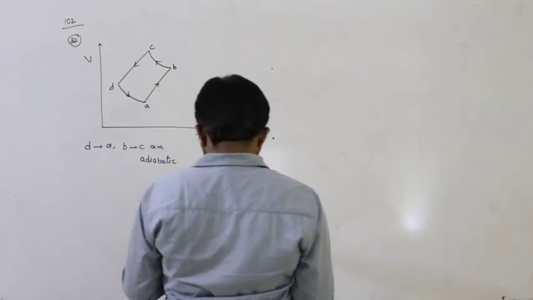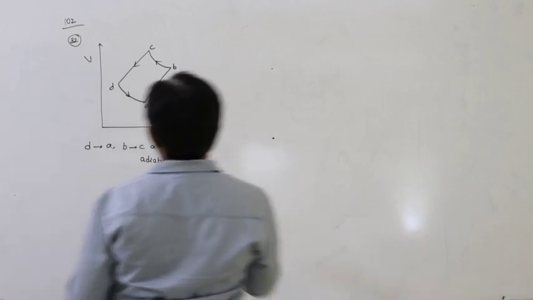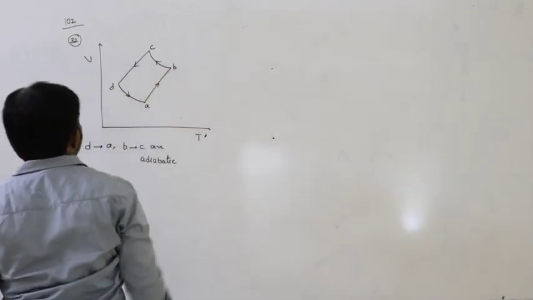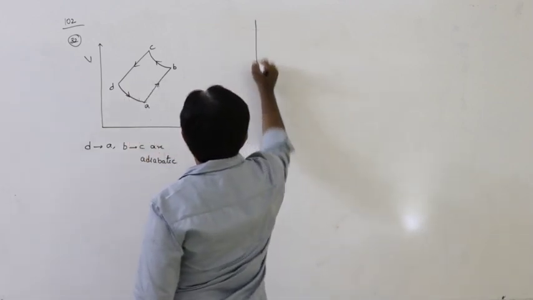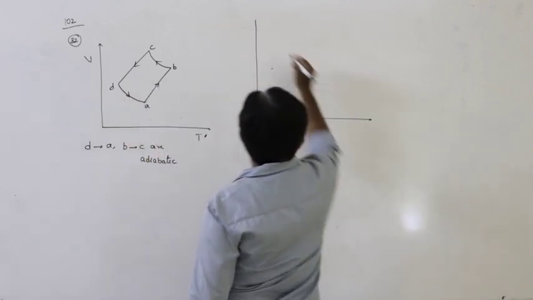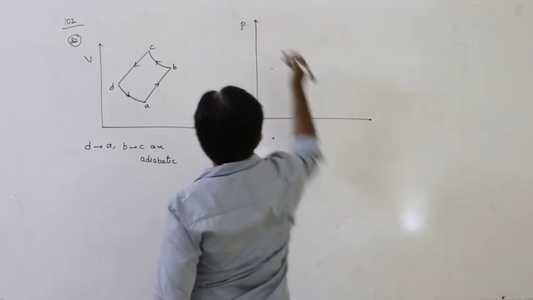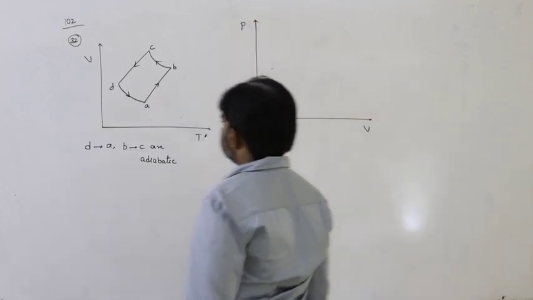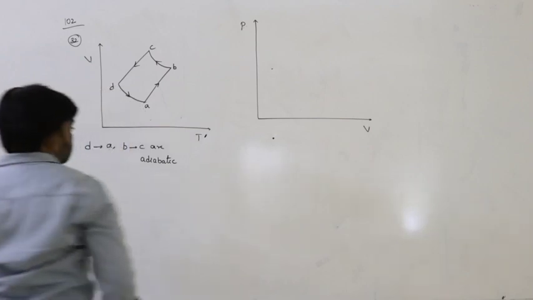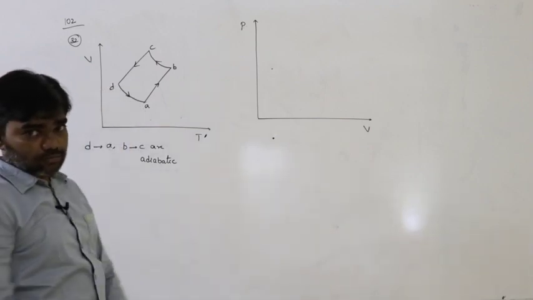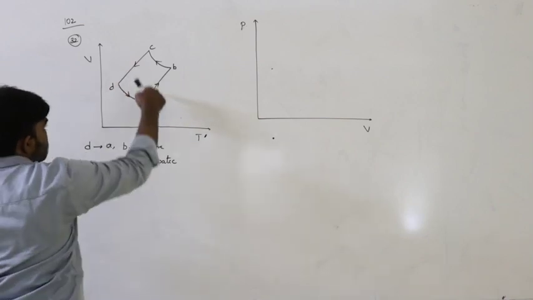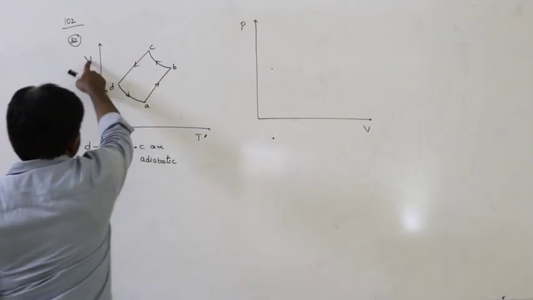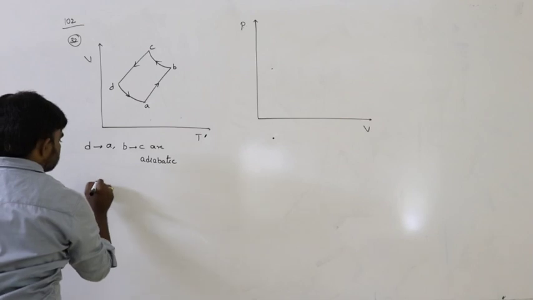Now next, come to the point here, A to B, C to D. Now we have to represent this in pressure and volume. The same graph will be represented in the pressure volume situation. See here. First A to B. This is the volume and temperature graph.